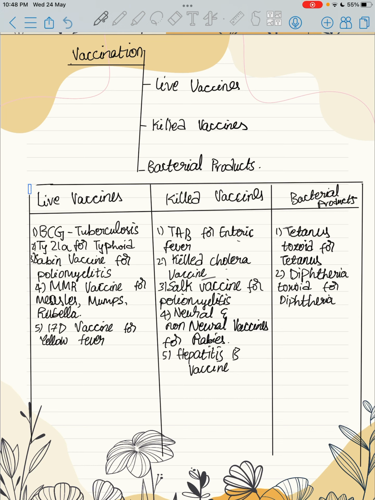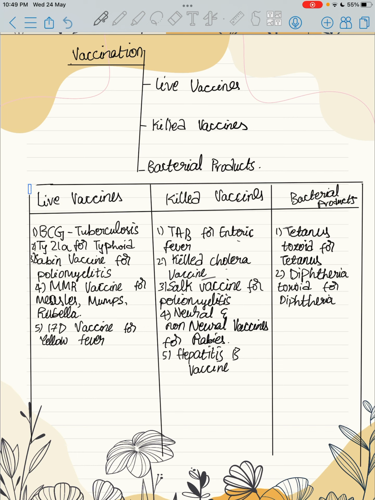MMR vaccine is for measles, mumps, and rubella, and the 17D virus is given for yellow fever. These are examples of live vaccines, where live cells are given.